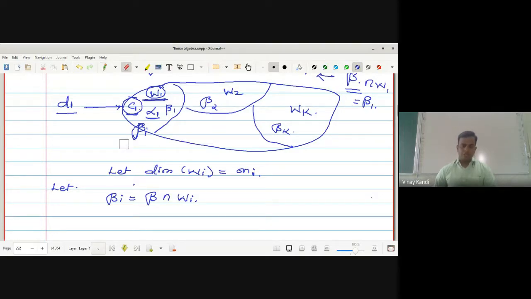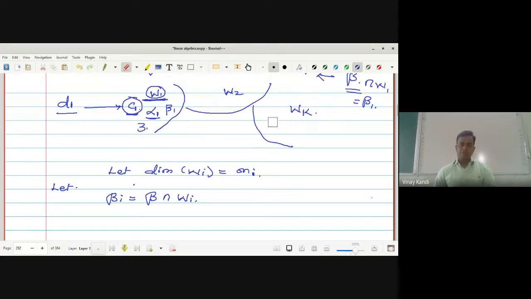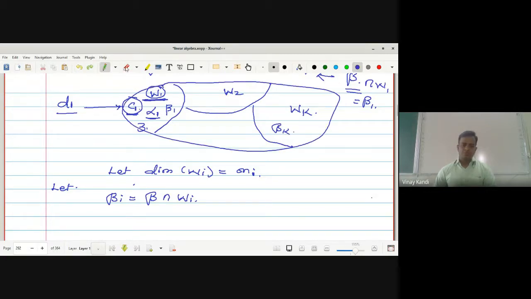I don't remember this yet. I don't know whether beta_1 is a basis of this or not. I don't know whether beta_2 is a basis. Okay, I don't know whether this beta_1 is a basis or not. Let's assume that beta_i is equal to beta intersection Wi.